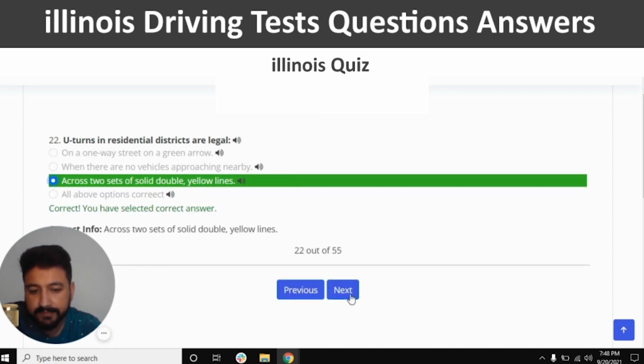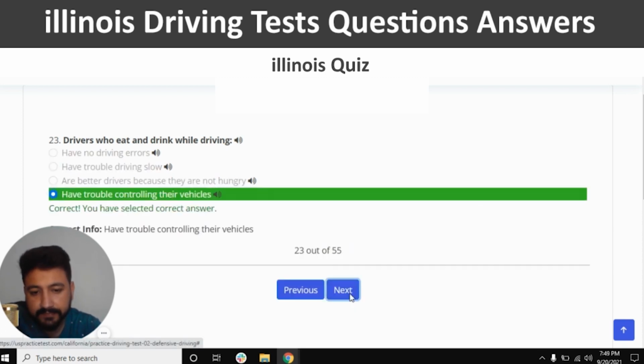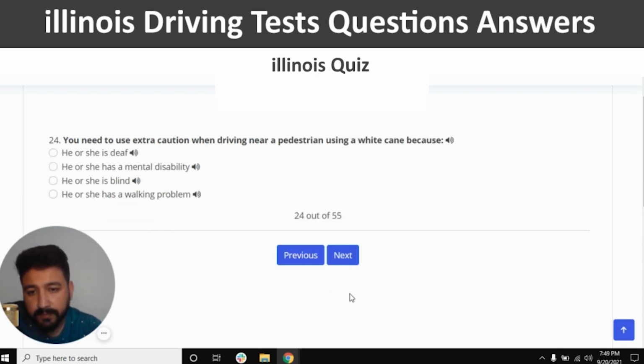Yes, and next. Drivers who eat and drink while driving have trouble controlling their vehicles. So the last option should be the right one. And next. You need to use extra caution when driving near a pedestrian using a white cane because he or she is blind, which is the third one.